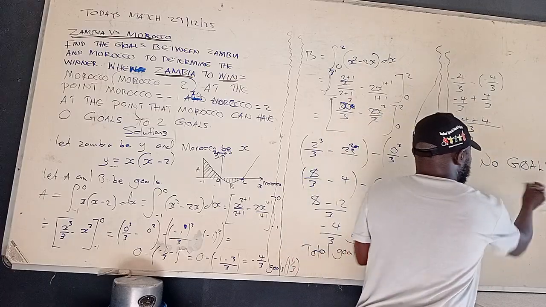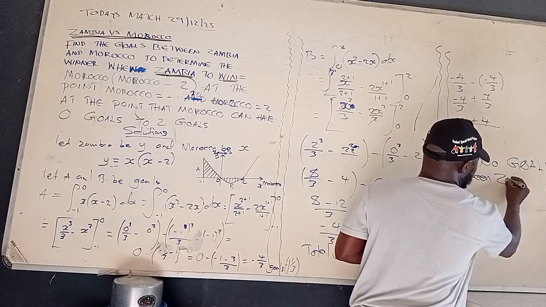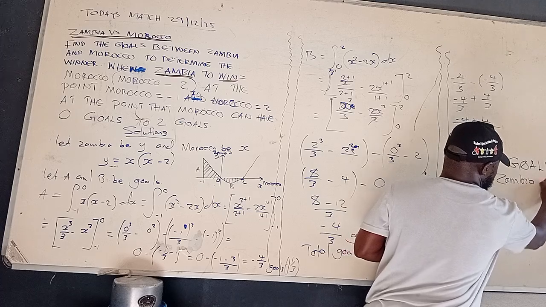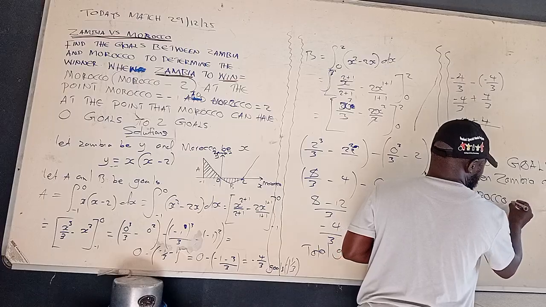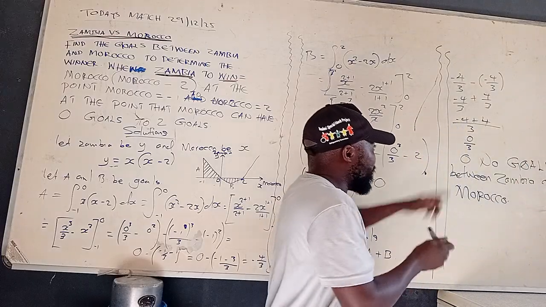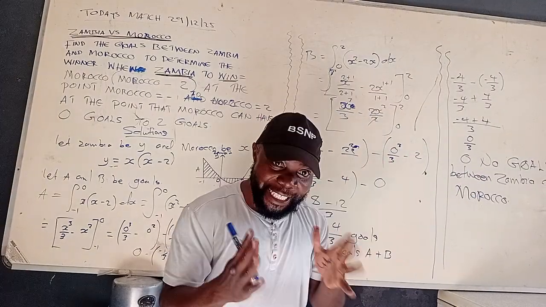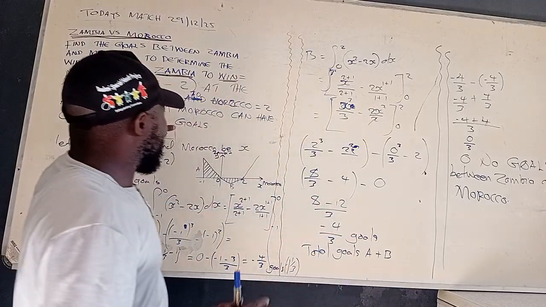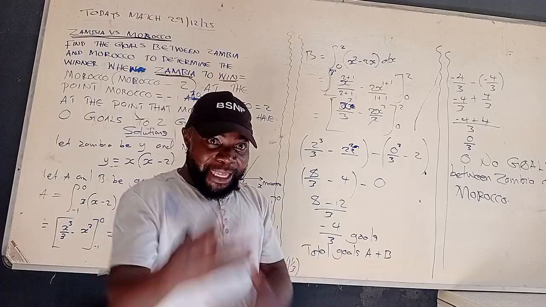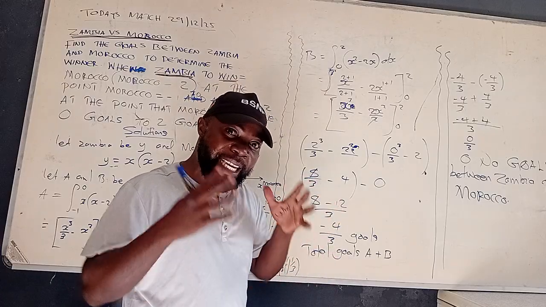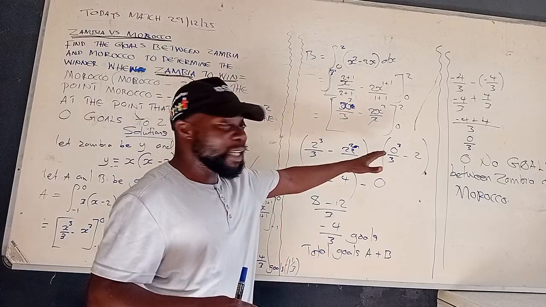There will be no go in the match between Zambia and Morocco. Morocco, no go. There will be no go because here it's 0. So, please, ladies and gentlemen, from this point here where we've come from, you'll be able to understand. Those who understand mathematics, you'll be able to know. I was just thinking to say, can Zambia win? Can Morocco win? Now it is practically impossible.